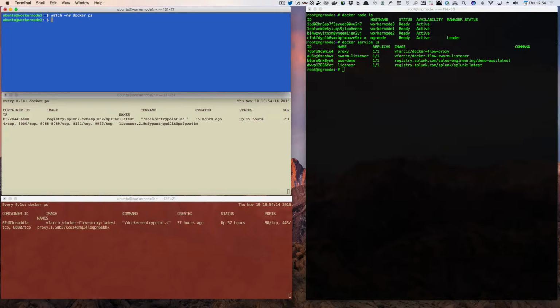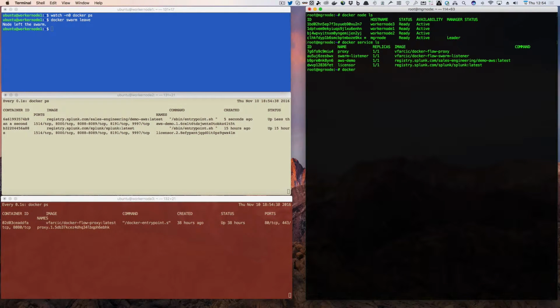And then on worker node 1, we do a docker swarm leave. So if we leave the swarm, is the manager going to start that container on another node? Give it a second. Holy cow, look at that. It took a few seconds for it to kind of get going.